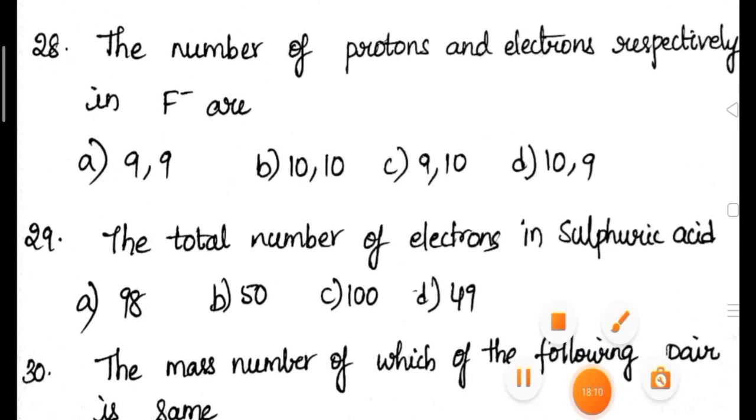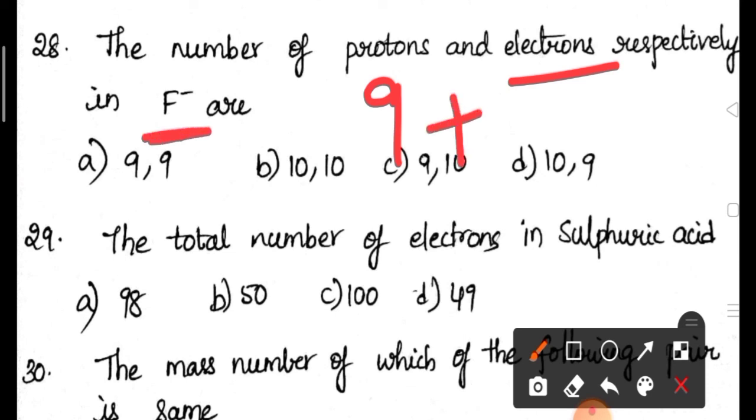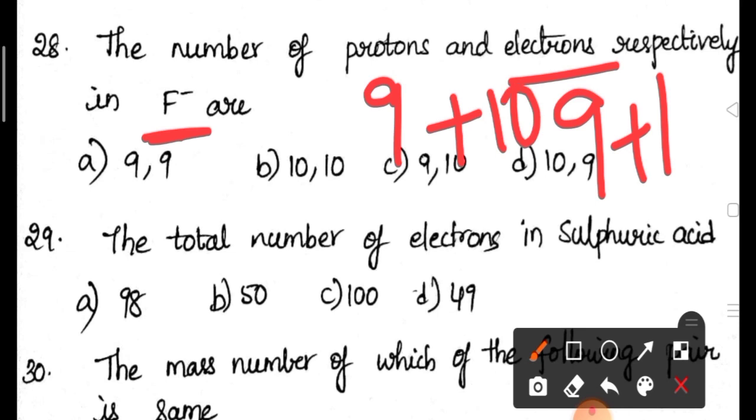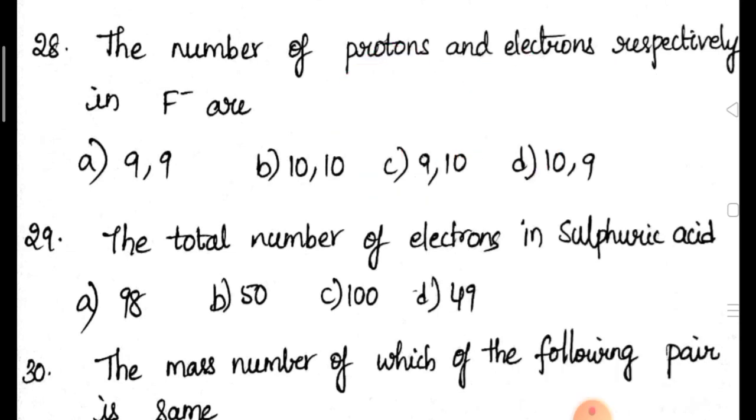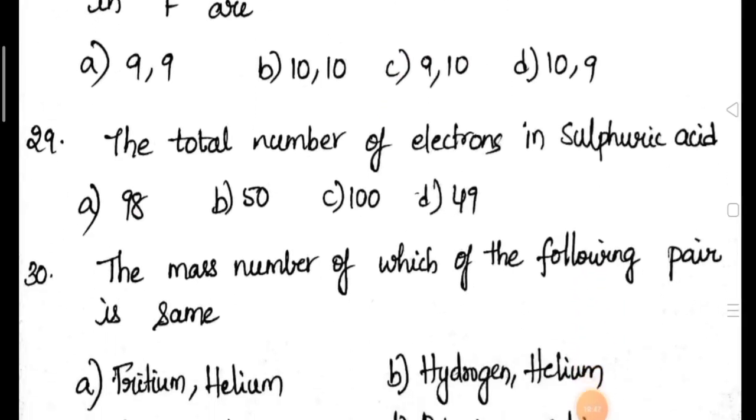28th. The number of protons and electrons respectively in F-. Anyways, the number of protons will not change. What is the atomic number of fluorine? 9. Number of electrons will change because it has gained one negative charge. That means one electron has been added. So, 9 plus 1, total 10 electrons. Okay, 9 protons are there, 10 electrons are there. So, answer is C. C is the correct answer for this question.